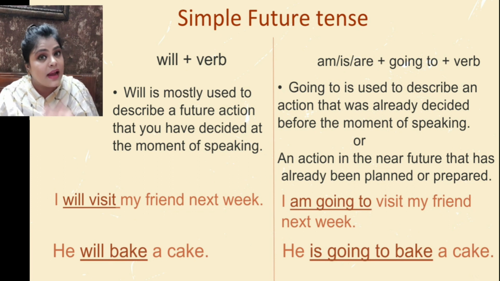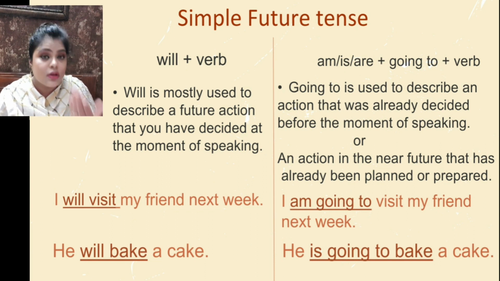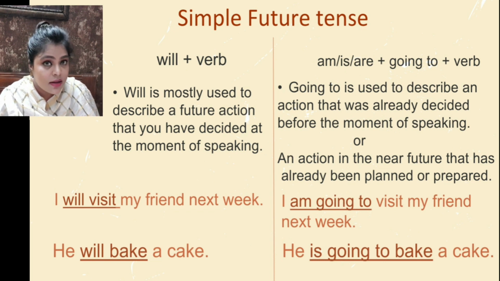I have decided that I am going to be a teacher. I've already planned about the future that I am going to be a teacher. I have already planned the future before the moment of speaking. I am going to become a teacher. I am going to become an engineer. So I have already decided that before the moment of speaking.